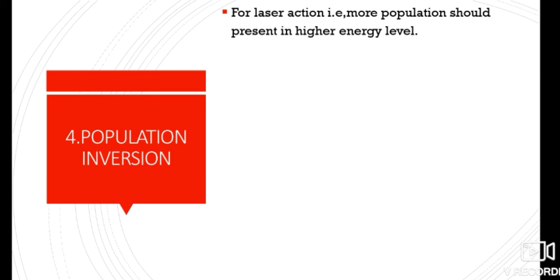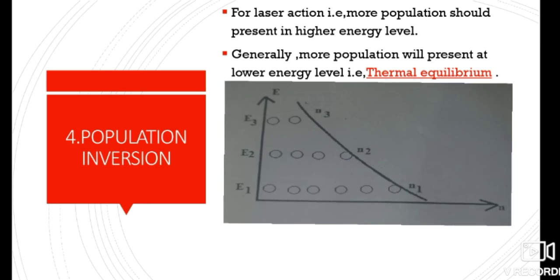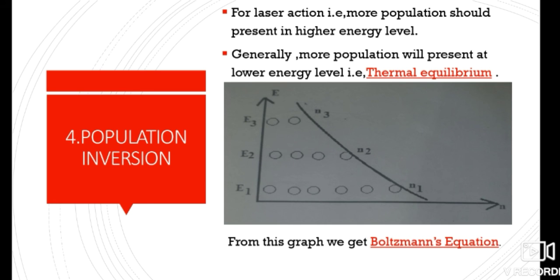Next we are having population inversion. For laser action, more population should be present at the higher energy level. Generally, more population will be present in the lower energy level, that is thermal equilibrium. The process of achieving population inversion is a basic requirement. And you can see a graph for this population inversion. From this graph, as energy level increases, population decreases exponentially. This was given by the Boltzmann equation.